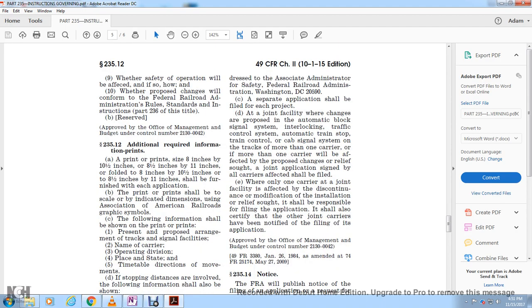Alright, 235.12 Additional required information. A print of 8 inches by 10.5 inches or 8.5 inches by 11 inches, folded to 8.5 inches by 11 inches, shall be furnished with each application. The print shall be drawn to a scale that indicates the dimensions used in the Association of American Railroads graphic scale. The following information shall be shown on the print: present and proposed arrangement of the tracks and signal facilities, name of the carrier, the operating division, place, date,